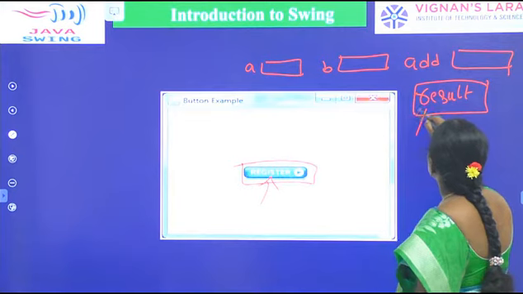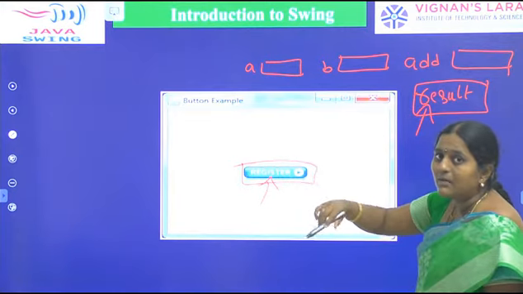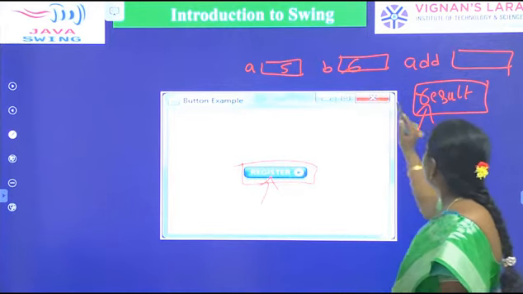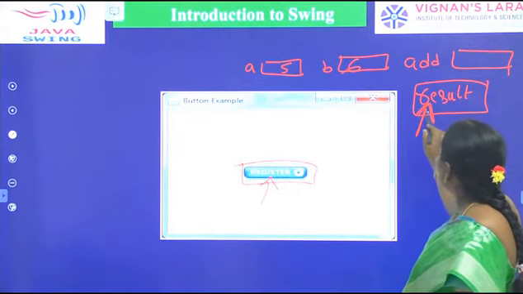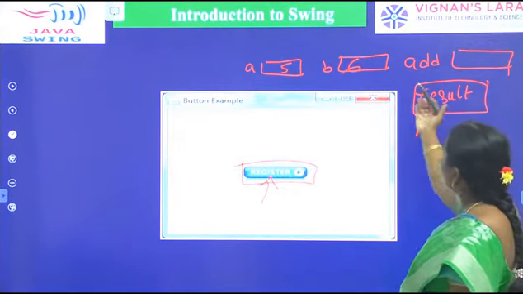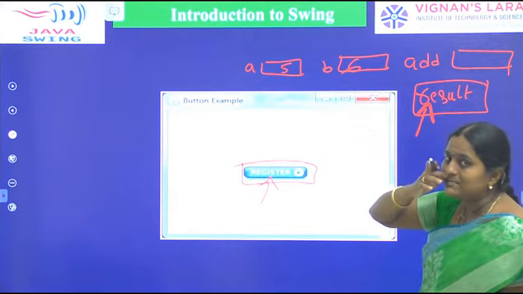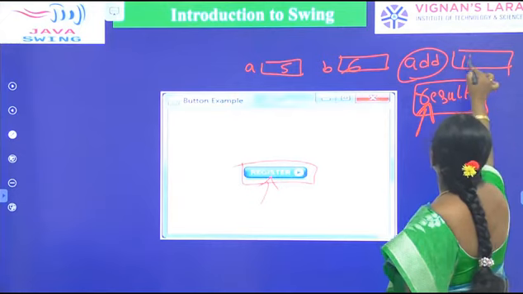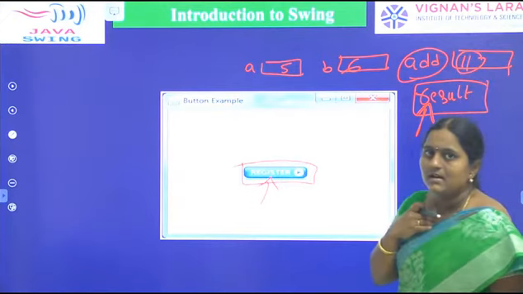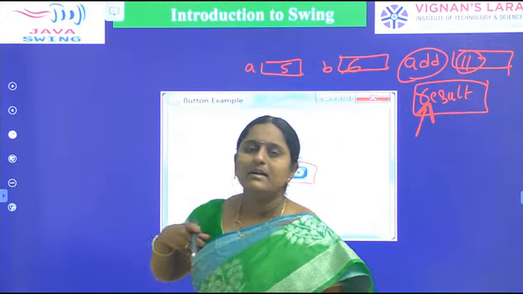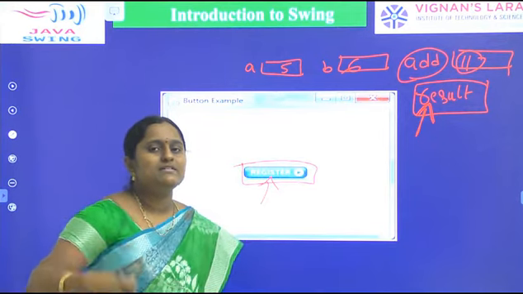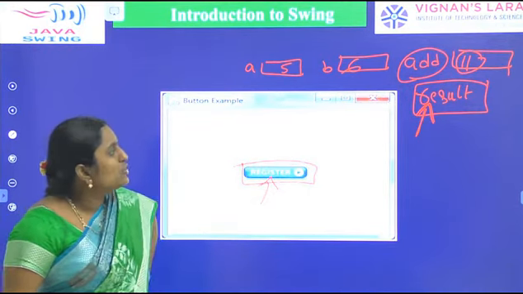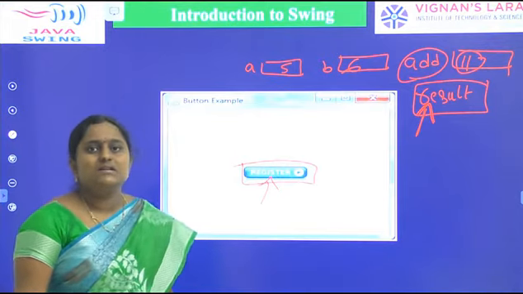Whenever I press the Result button, suppose at runtime we read A value and B value, 5 and 6. Whenever I press the Result button, one event is generated. 5 plus 6 is added, which is 11. It can be stored in some variable, so the add method stores 11 as a result. So whenever I press any button, an event can be generated, such as the OK button, the Register button, or the Result button.